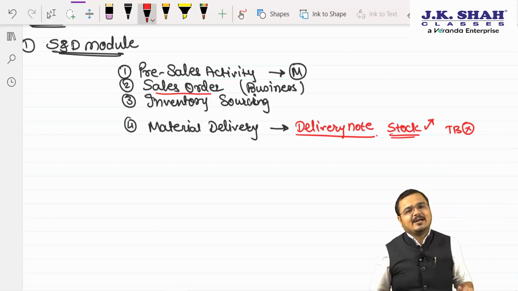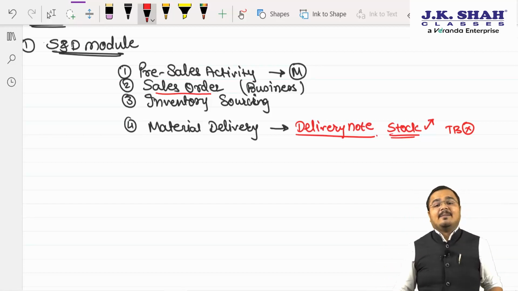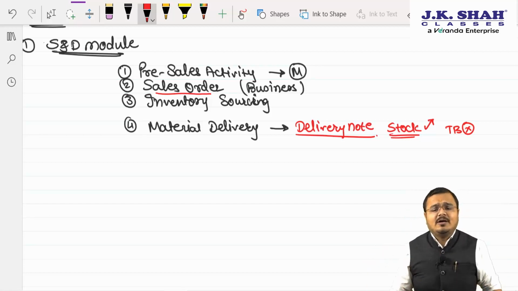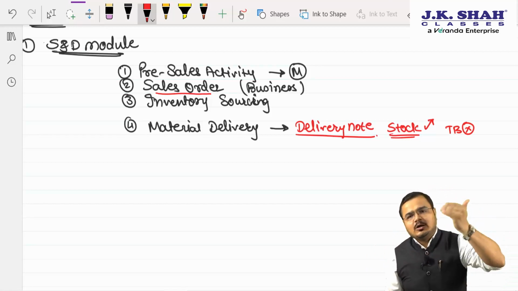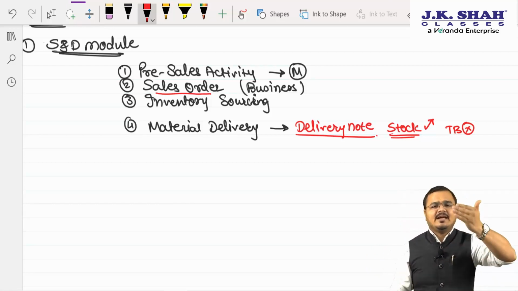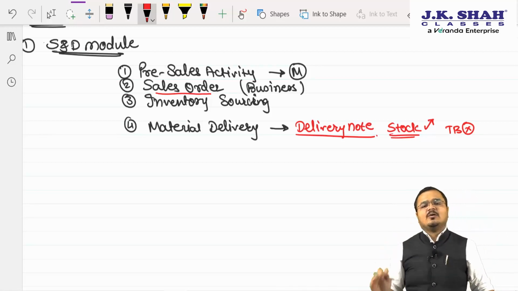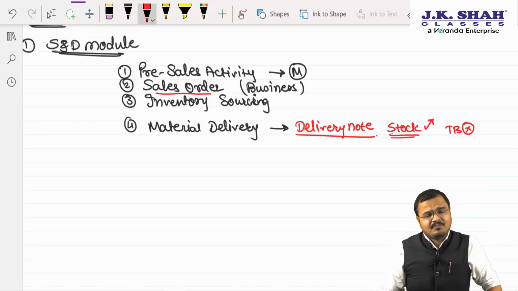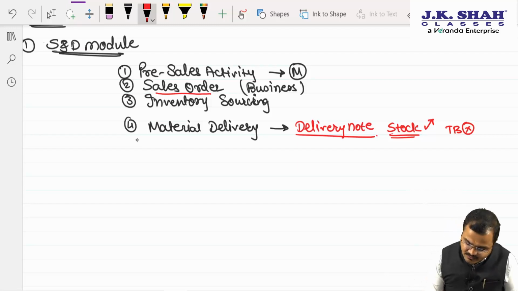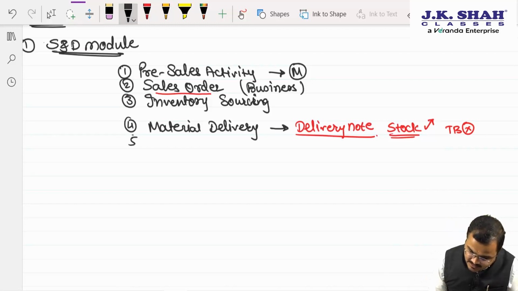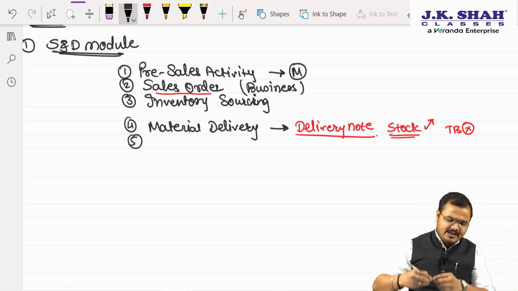So right now I had just created what? Sir, material delivery. And material delivery is done with the help of what? Delivery note. Delivery note copies all the data, including the place of delivery, quantity, due date of delivery, and everything from where? Sir, from the sales order only, saving the user's time and efforts. Yes, sir. Then the fifth point comes to what? Sir, a very, very important one.